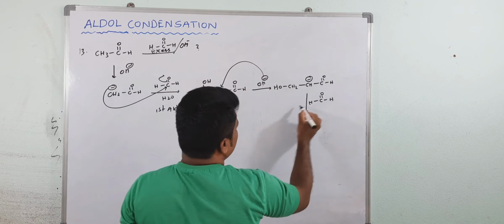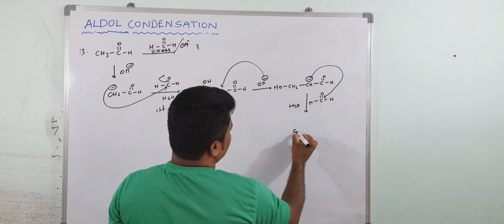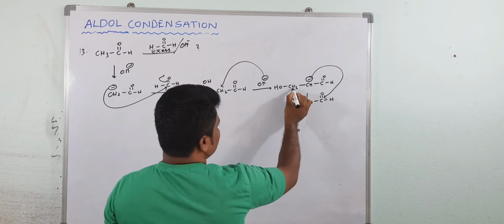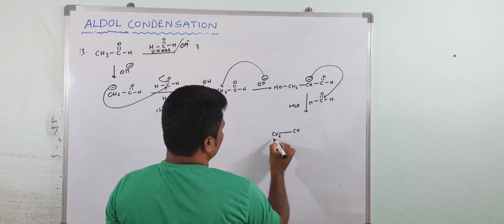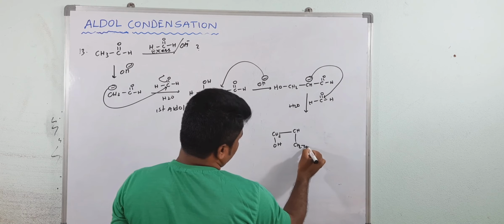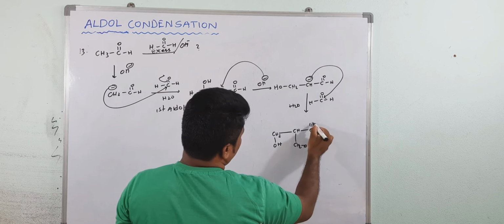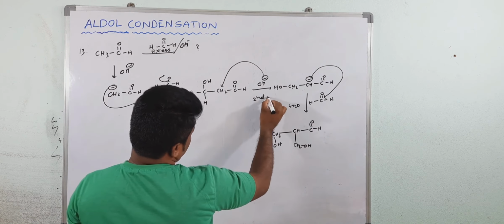Understood? Again same process in presence of water. So now you will get one CH2OH, and here also one more CH2OH you are getting. Now C double bond O, H. And this is the second aldol.